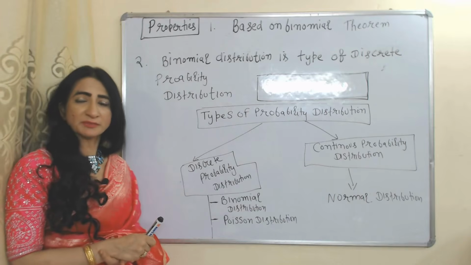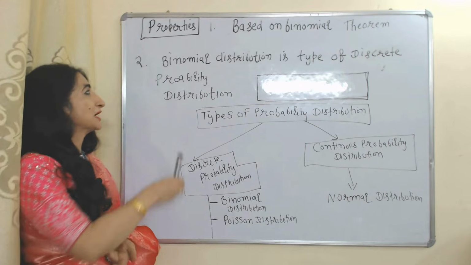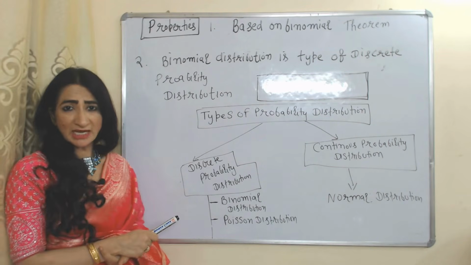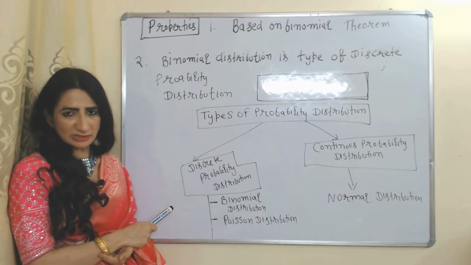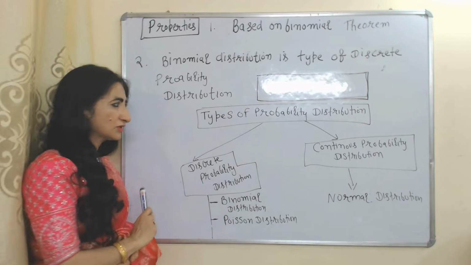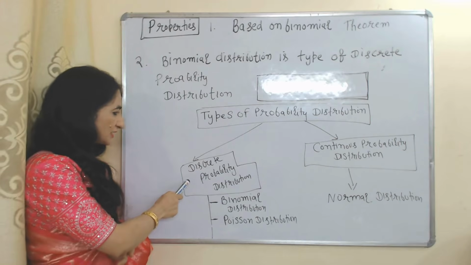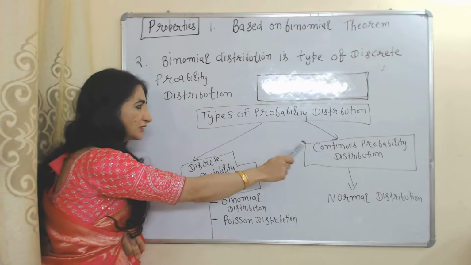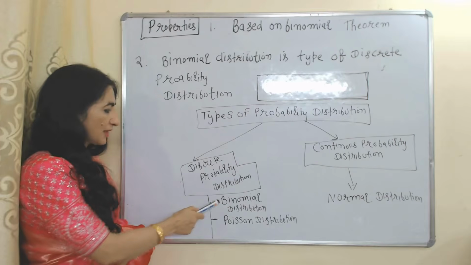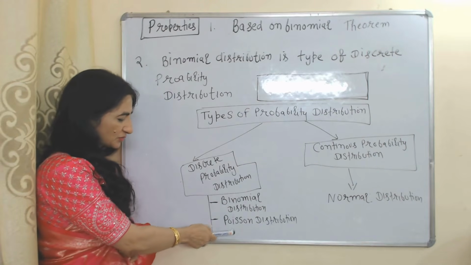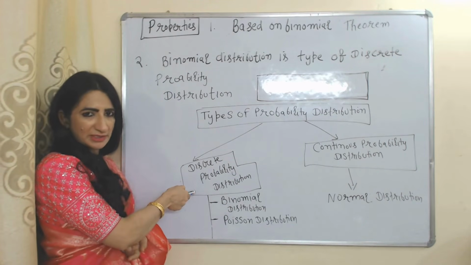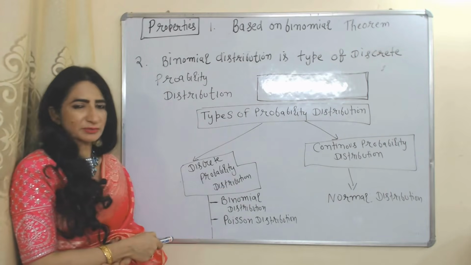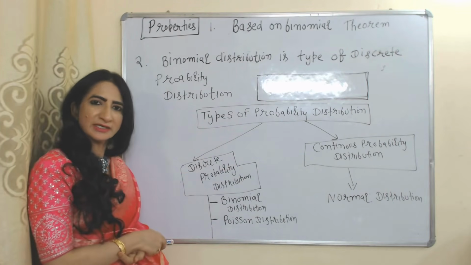Now we'll see properties. Binomial distribution is based on the binomial theorem, and it is a type of discrete probability distribution. There are mainly two types of probability distribution: discrete probability distribution and continuous probability distribution. Binomial distribution and Poisson distribution come under discrete probability distribution, but normal distribution comes under continuous probability distribution.